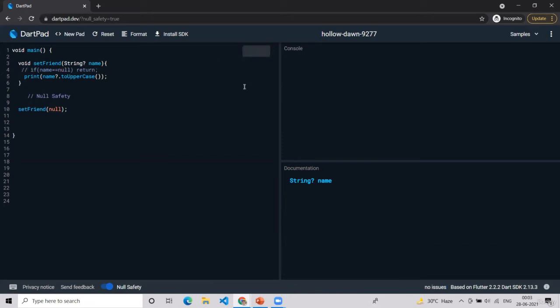Now let's see null. So it's checking whether this name is null or not. If it's null, then just print out null. Or if it's a name that is Bill Gates, then what will happen? It will execute the function. So this is a better way to check if any variable is null or not.